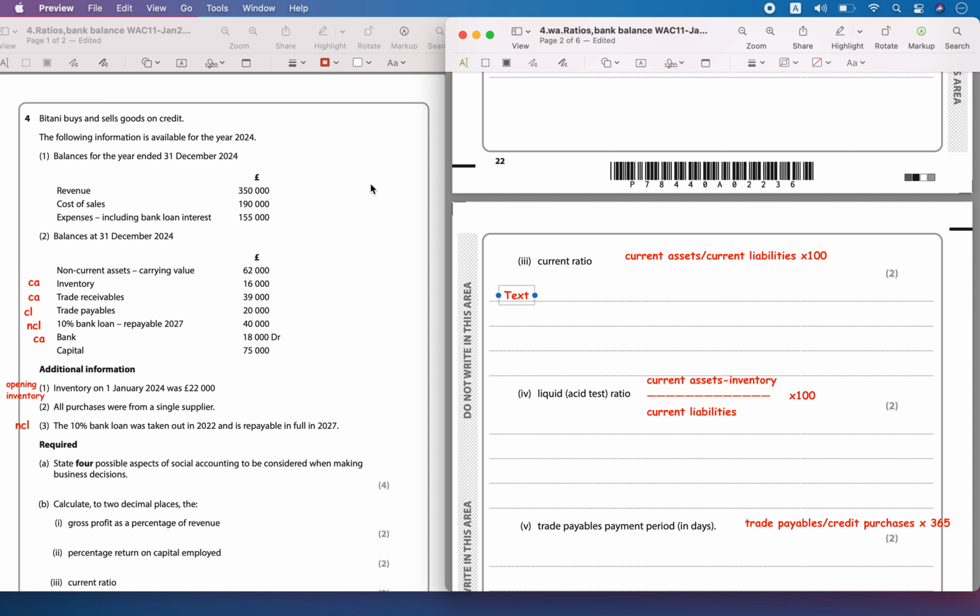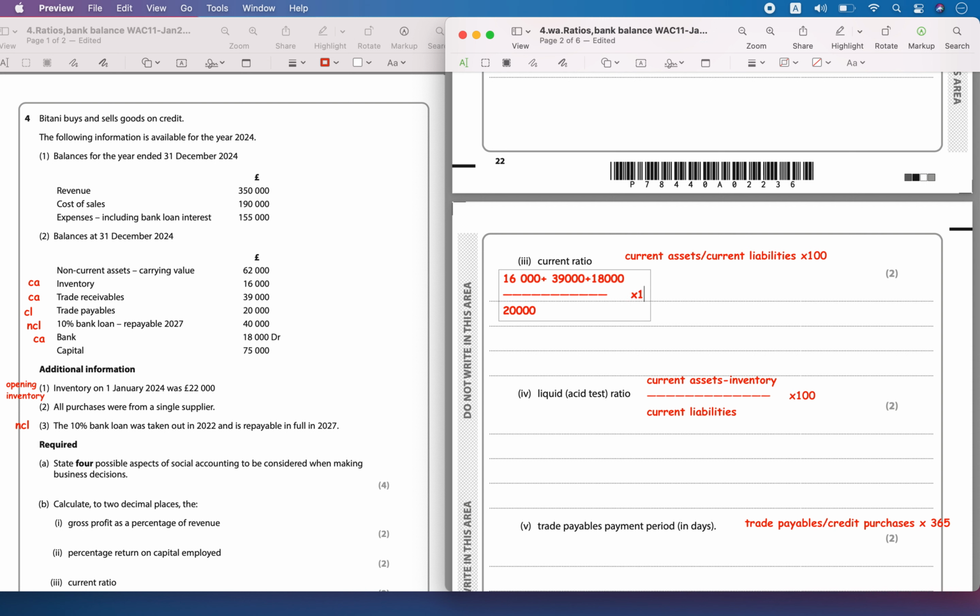Let's add all of this up. Inventory 16,000 plus trade receivables 39,000 plus bank 18,000, divided by current liabilities, which is 20,000.